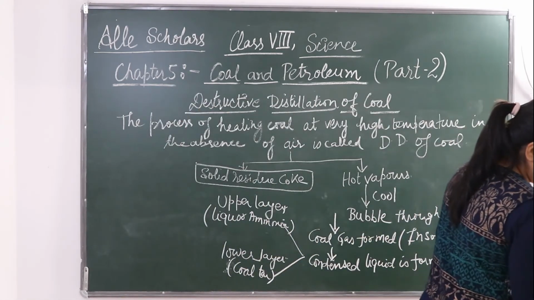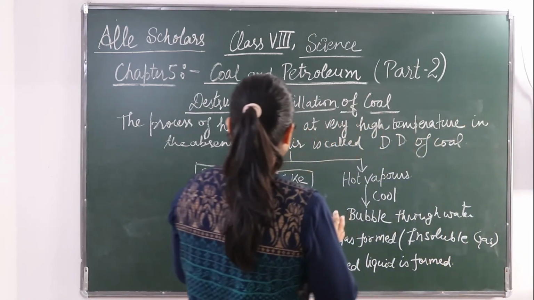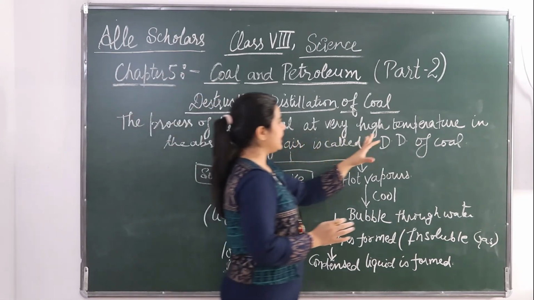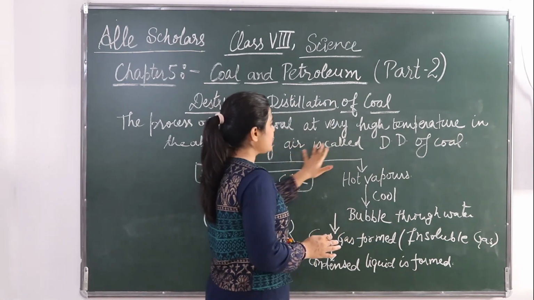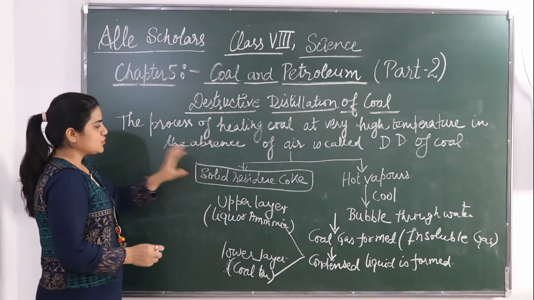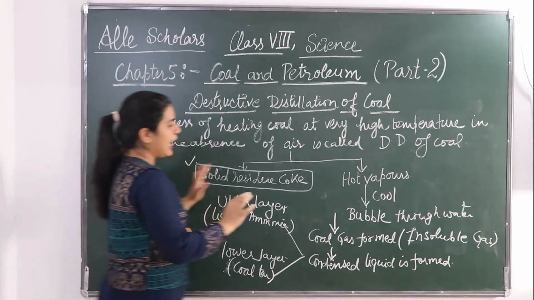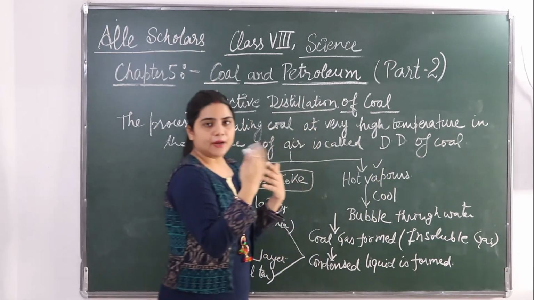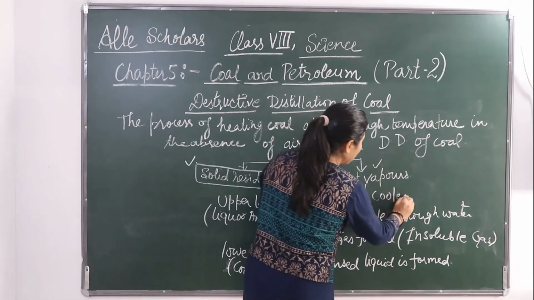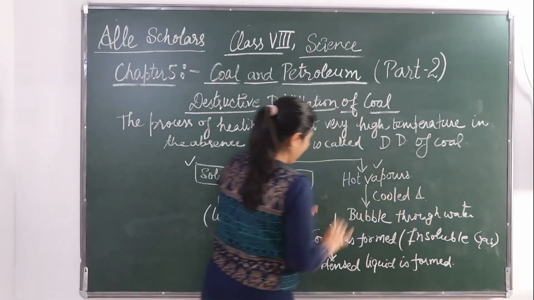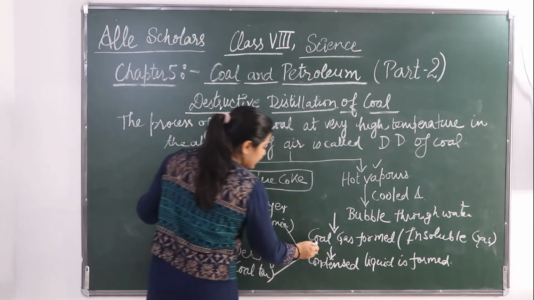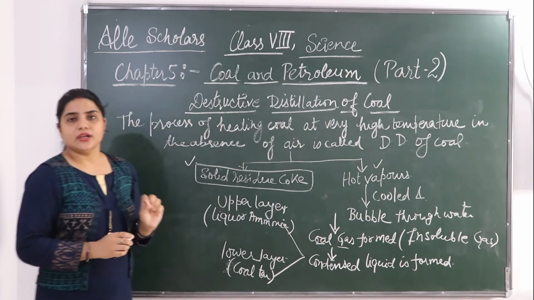Okay, so the process of this destructive distillation of coal is like this. First thing, the process of heating coal at very high temperature in the absence of air is called destructive distillation of coal. When heating of coal is done, a solid residue coke is formed and some hot vapors are being produced on heating. So these hot vapors, they are being cooled and bubbled through water, from which coal gas is being formed, and this coal gas is an insoluble gas.